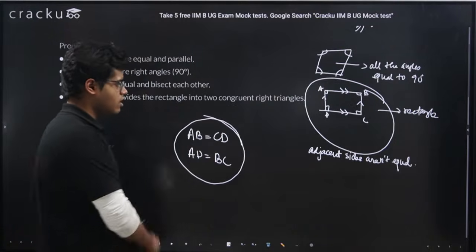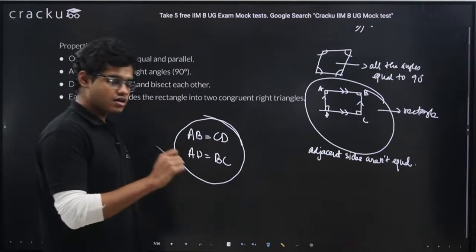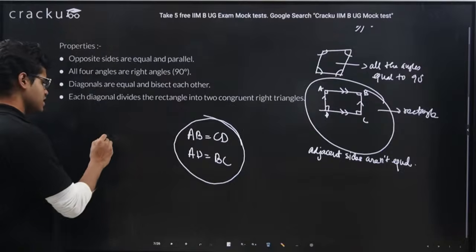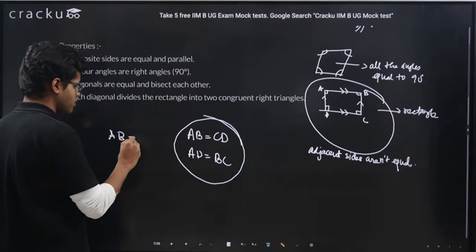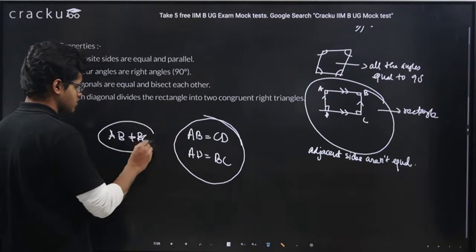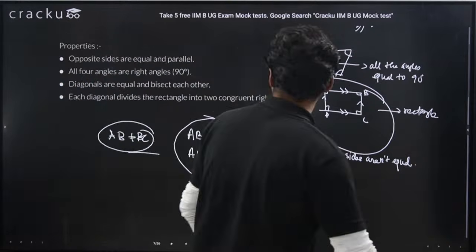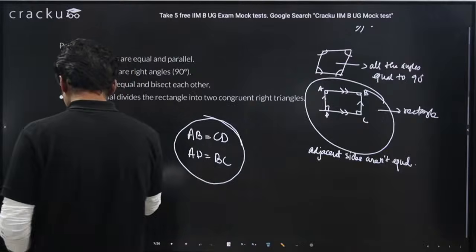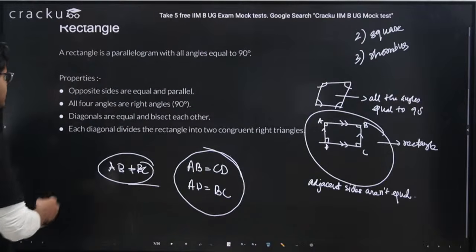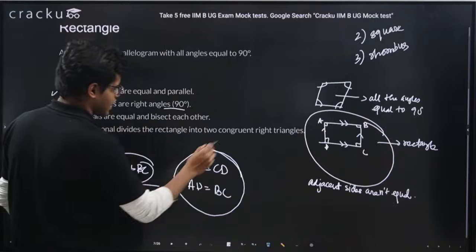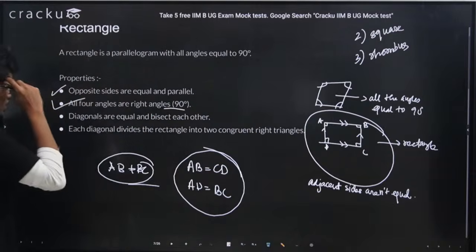Opposite sides are equal, but adjacent sides won't be equal, means AB won't be equal to BC. So opposite sides are equal and parallel, and all 4 angles are right angles, 90 degrees.